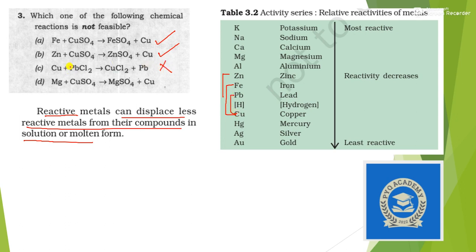If it was Pb plus CuCl2, then it was possible, but in this case it is not. Then Mg plus CuSO4: yes, Mg is more reactive than Cu, so it can displace Cu from its solution. The question was asking about not feasible, so option C is not feasible. The answer is option C.